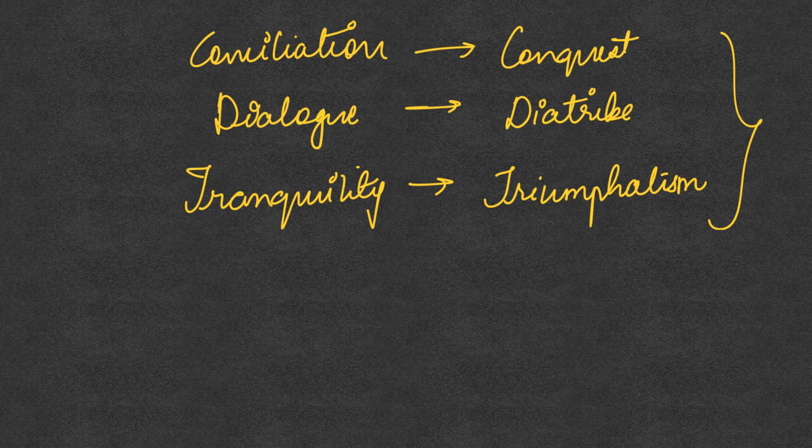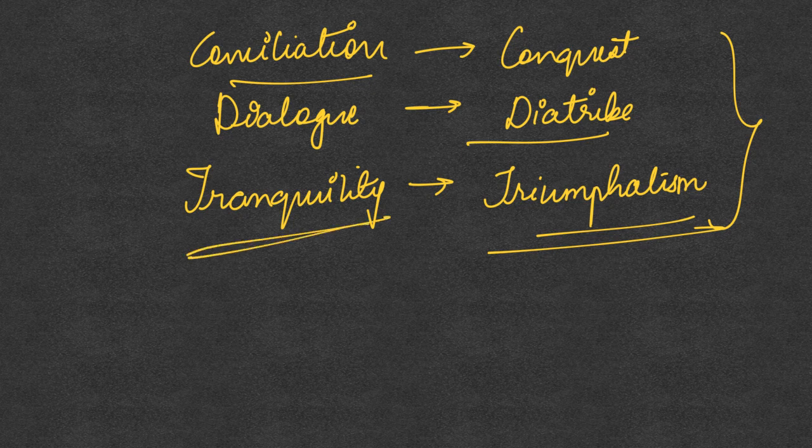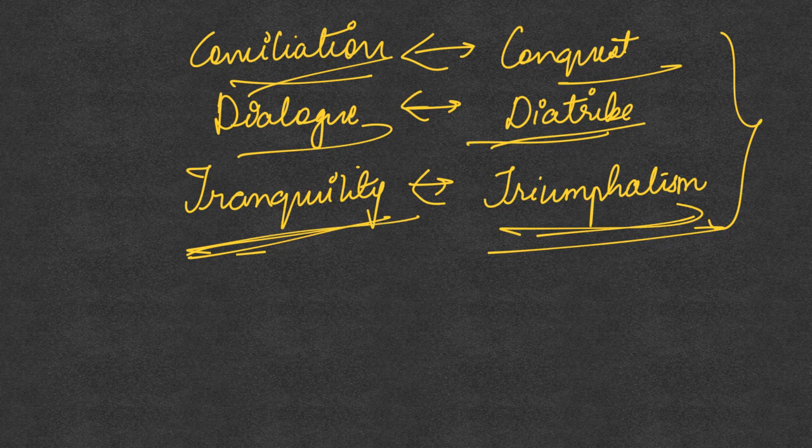Whatever has happened, it has to allow us to make a transition: from conquest we have to go to conciliation, from diatribe we have to move towards dialogue, and from triumphalism, the idea that one of the two communities or religions is going to win, we have to move towards tranquility. So we have to move from conquest to conciliation, from diatribe to dialogue, and from triumphalism to tranquility.